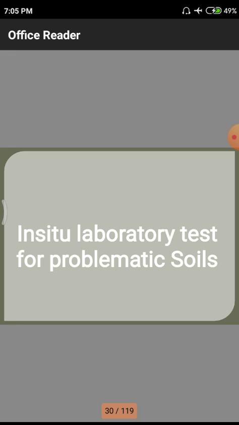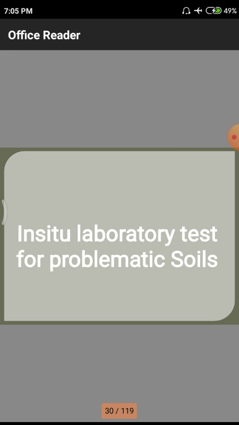Next, we have to discuss different laboratory tests for problematic soils. That means, under this heading we are using the term problematic soils. Some soils create disturbance to the structure, so we need to locate what problems we are facing from those particular soils. For those problems, what is the solution?